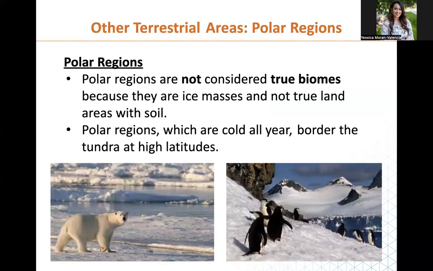And the last terrestrial areas that we're going to look at are all the polar regions where it's really cold. So these are technically not considered true biomes because their mass is ice, so it's not actual land, right? It doesn't have soil, but we still want to learn about them. So polar regions are cold all year long, and they're kind of in between a tundra, right? The tundras are just a little lower in latitude, and then the polar regions are really at the higher latitudes of the Earth.